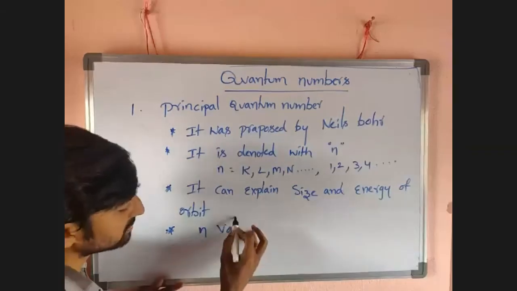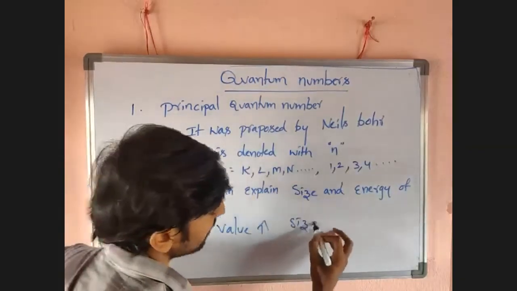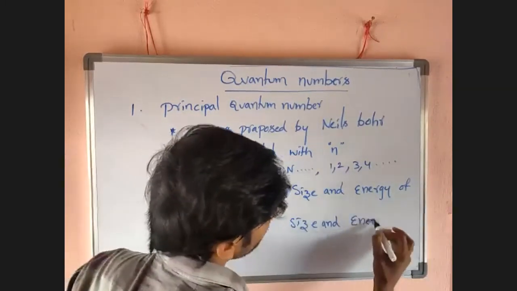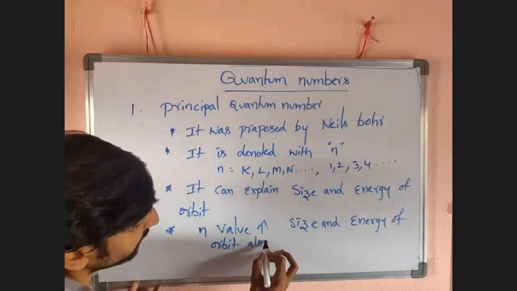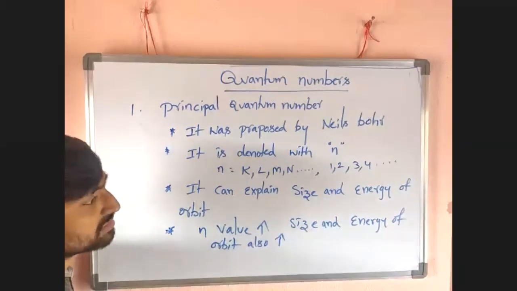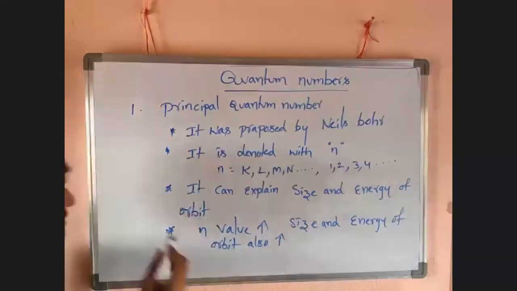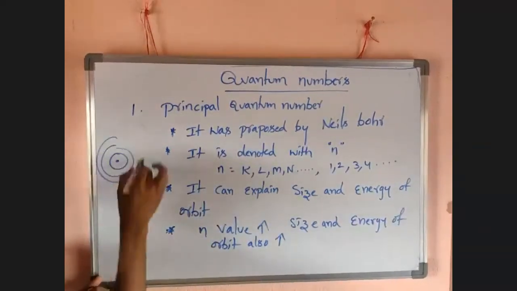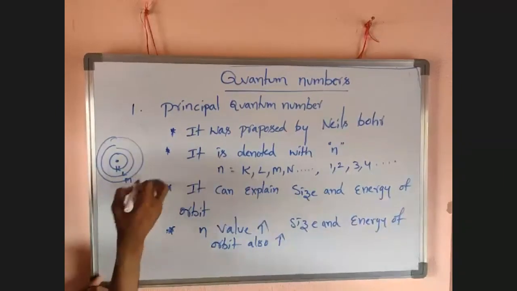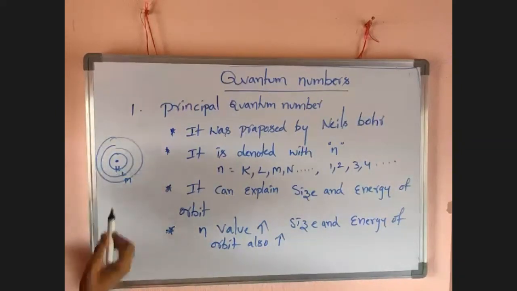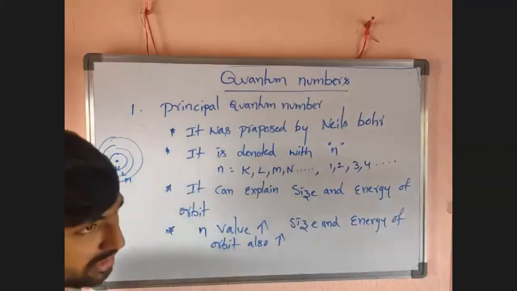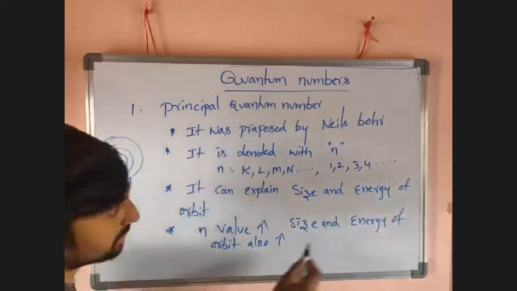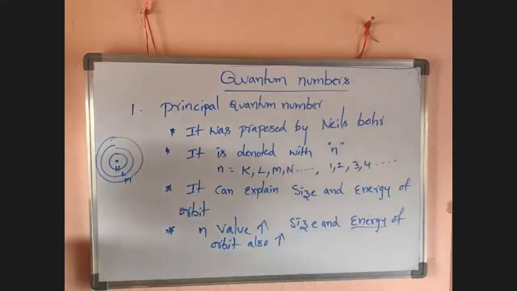So next, n value increases, size and energy of orbit also increases. For example, I have to take like this. Now it is K, L, M, then after that N. So what is the size of K, and what is the size of M? Means n value increases, size of the orbit increases. If size of the orbit increases, energy of orbit also increases.